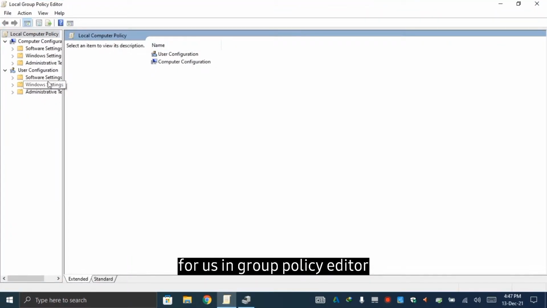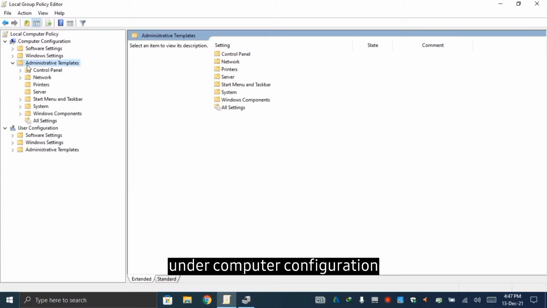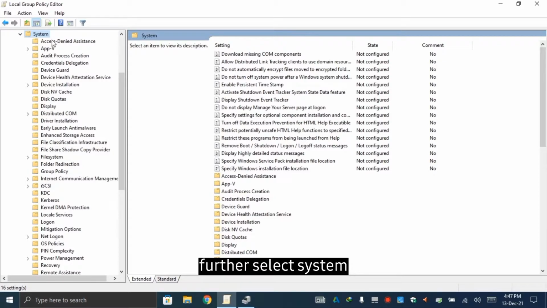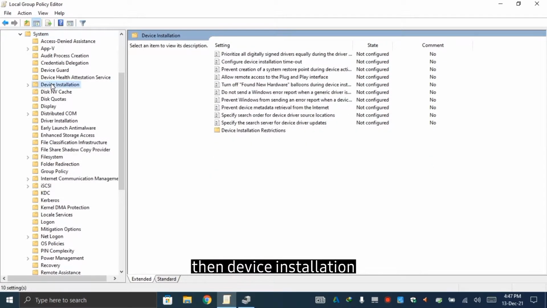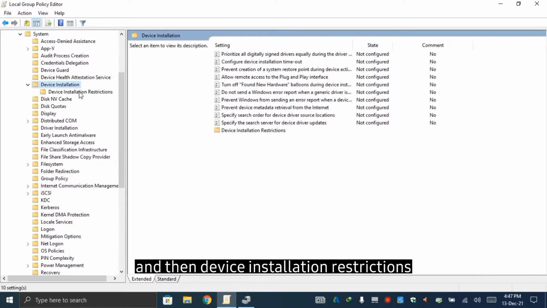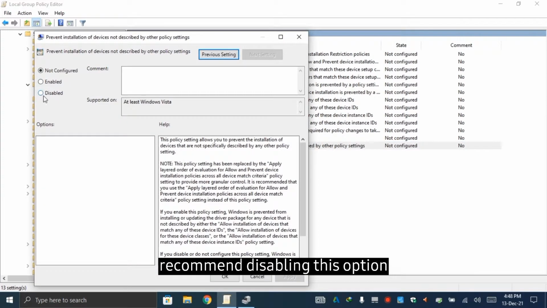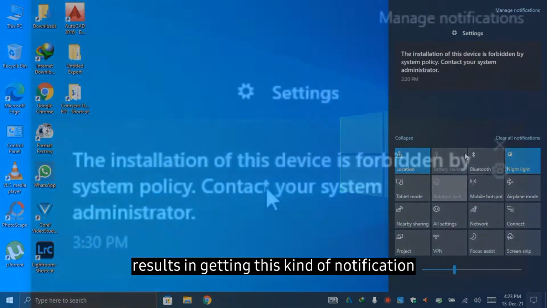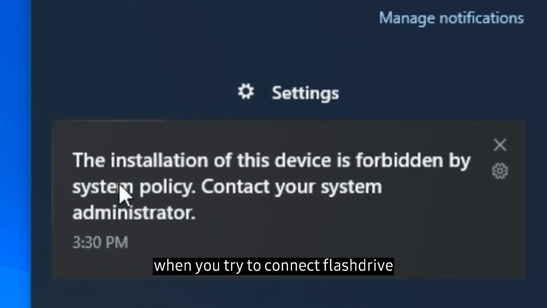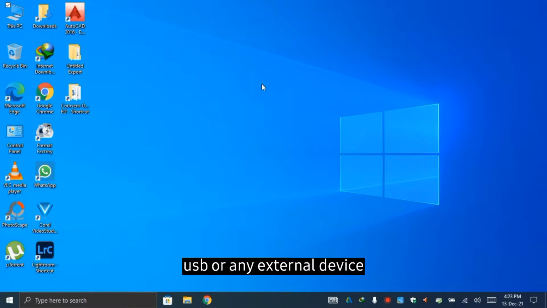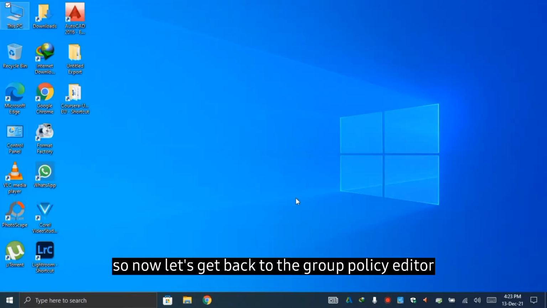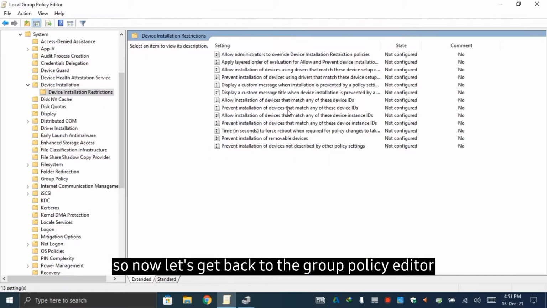In Group Policy Editor, under Computer Configuration, select Administrative Template, further select System, then Device Installation, and then Device Installation Restrictions. Some videos on YouTube recommend disabling this option, which ultimately results in getting this kind of notification when you try to connect flash drive, USB, or any external device. So now let's get back to the Group Policy Editor.